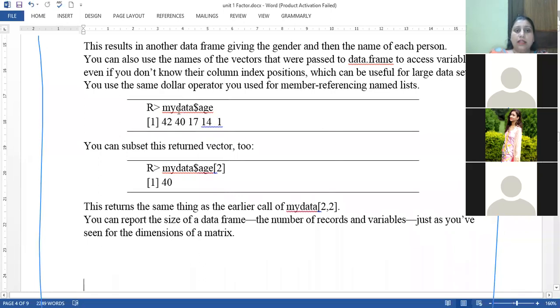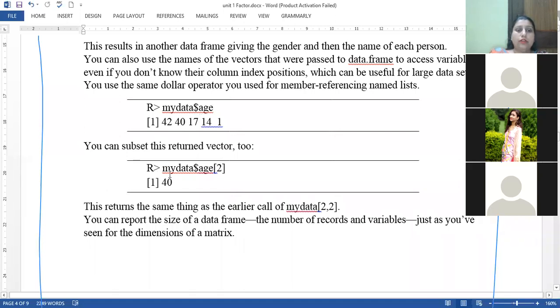Either you write my data set and give the comma, don't mention the row value, just mention the column, you can extract the age value. And by using the naming also, you can extract the different complete columns of a particular data set. Here I have mentioned mydata$age. By writing this command, you can extract the complete column.